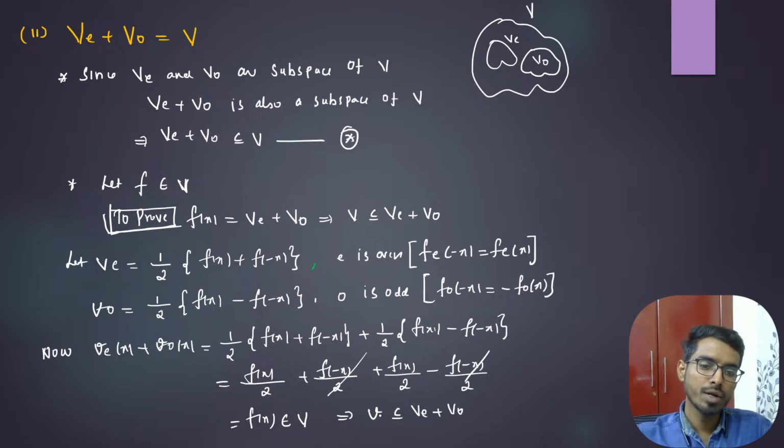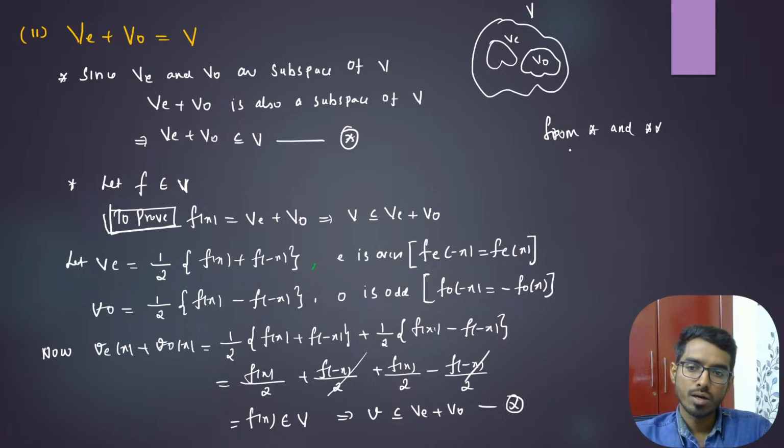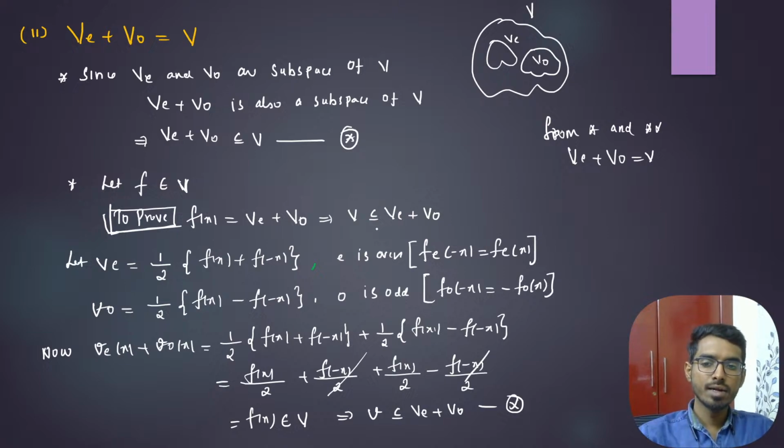I have taken an arbitrary f, then I have expressed that f as the sum of an even function plus an odd function. This is star. So from star and double star, E plus V naught is equal to V. Is it clear? This is contained in this and this is contained in this.